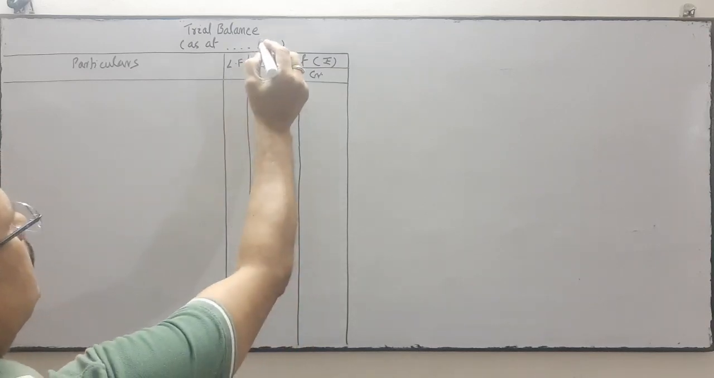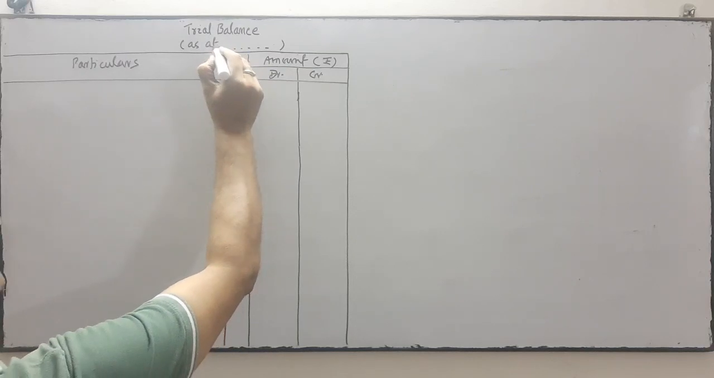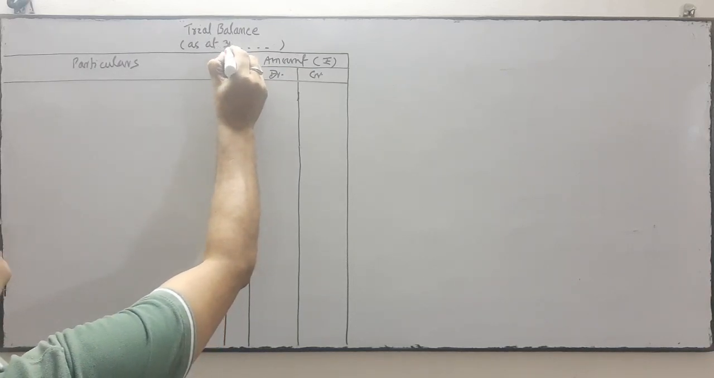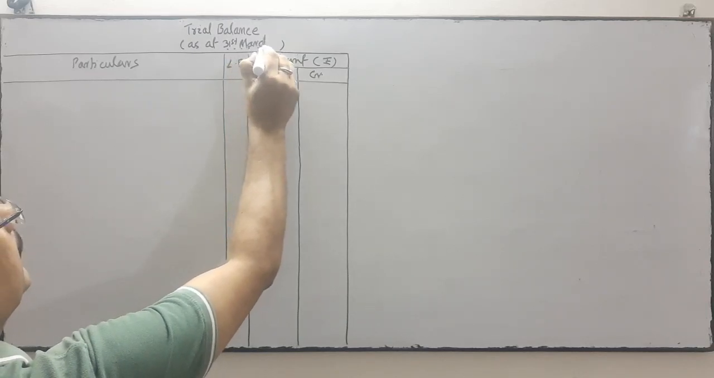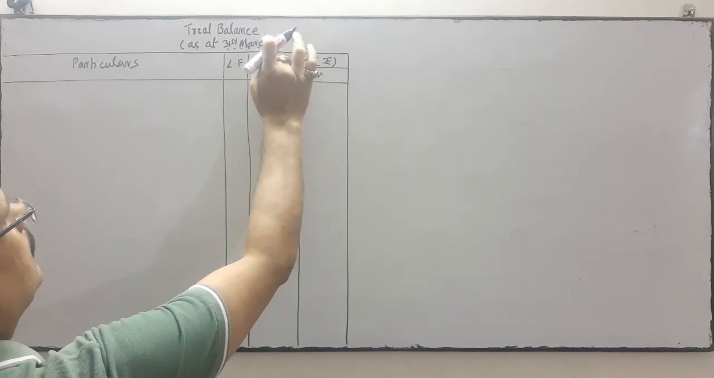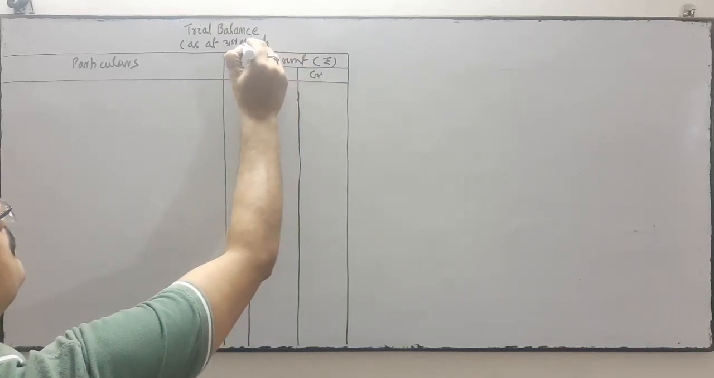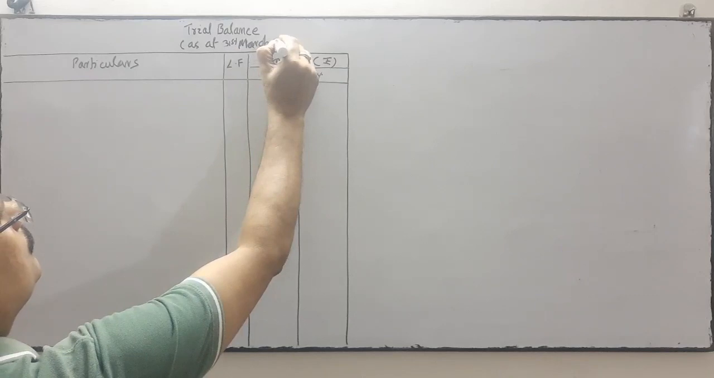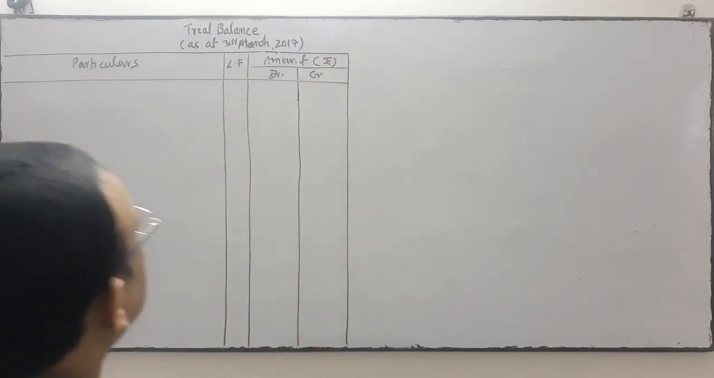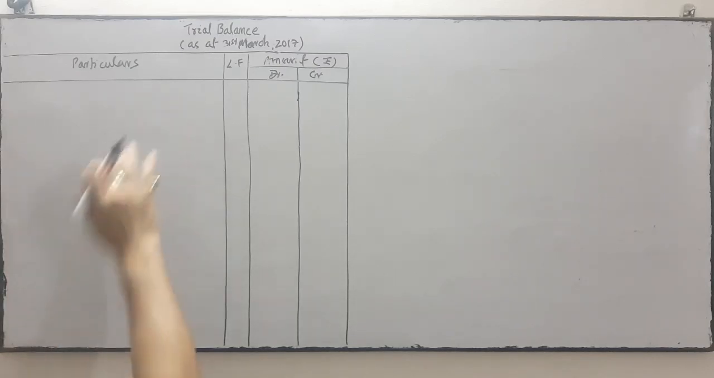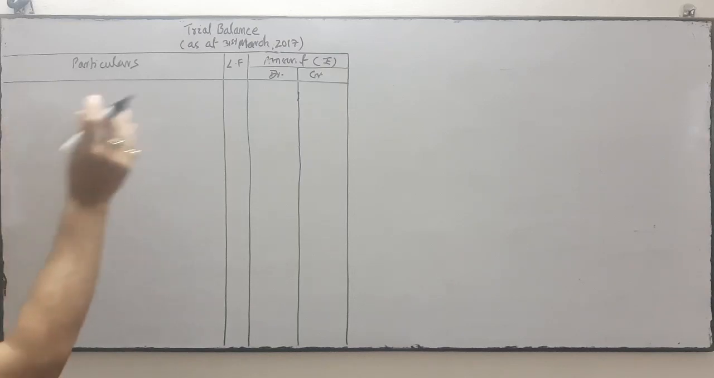So, trial balance of Ravindra Associates as at 31st March 2017. You write the date over here, 31st March 2017. Thereafter you write the name of the accounts and thereafter we'll write the balance.